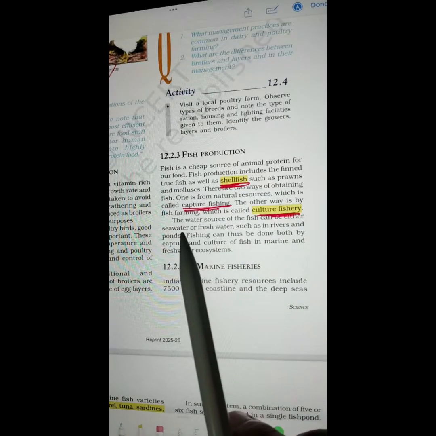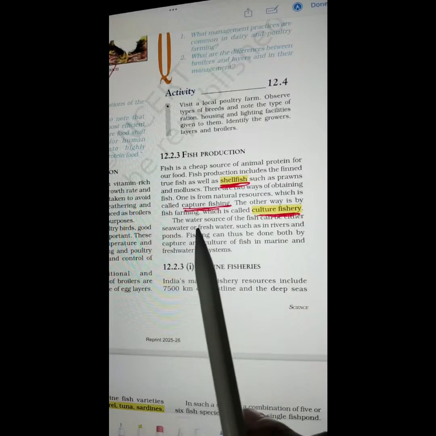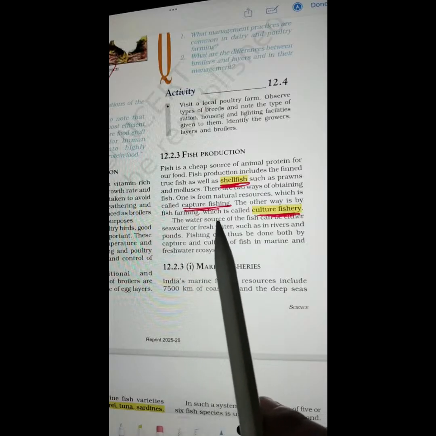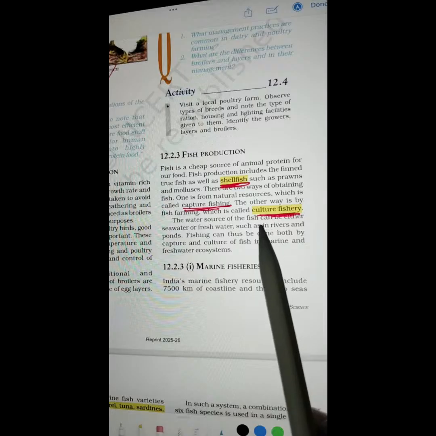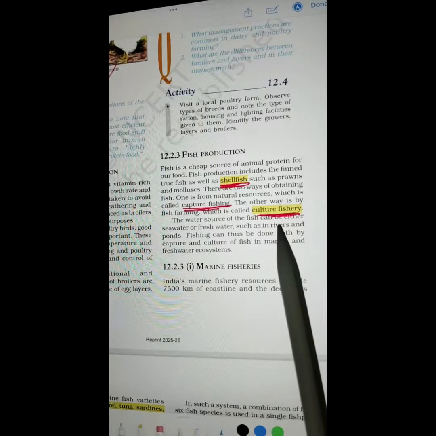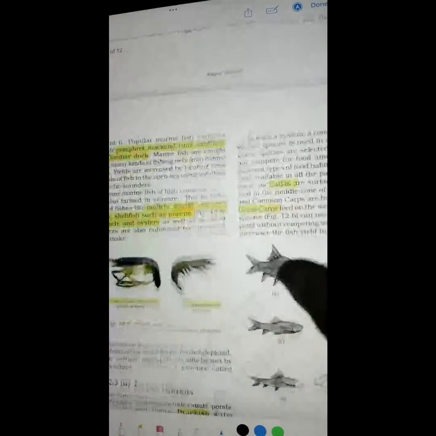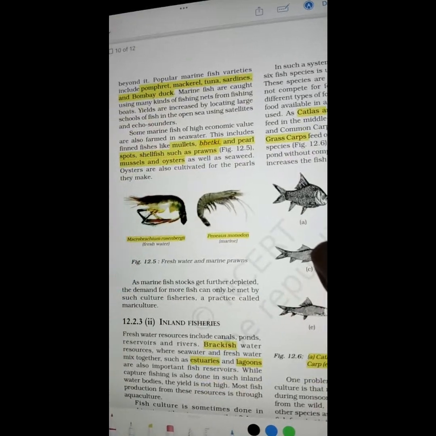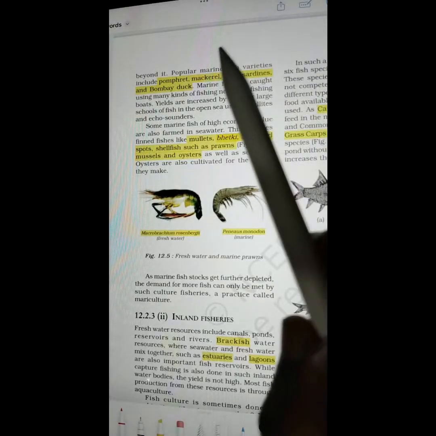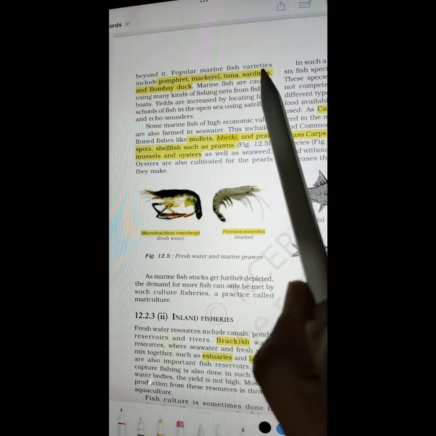So if we are capturing the fish with the help of a net, it is capture fishing. But if we are growing them artificially by creating a pond, it is culture fishery. Now the important names will come of the marine fish varieties.